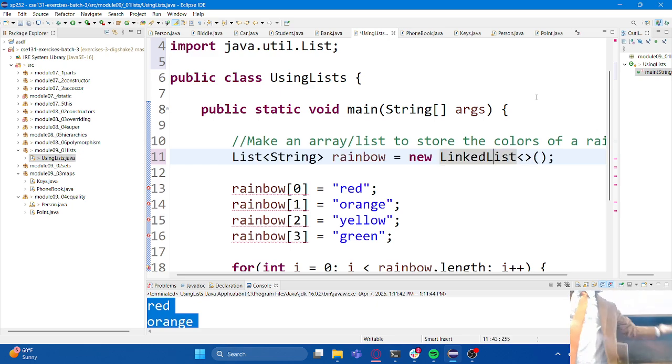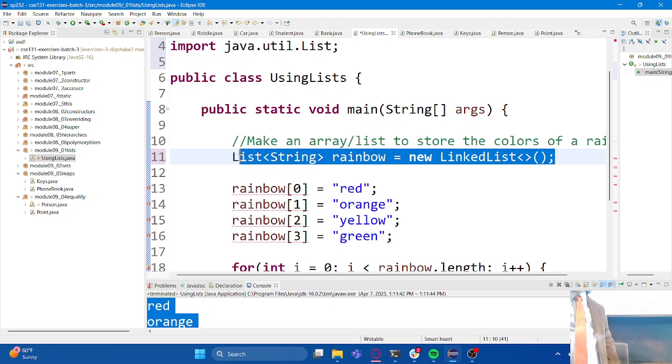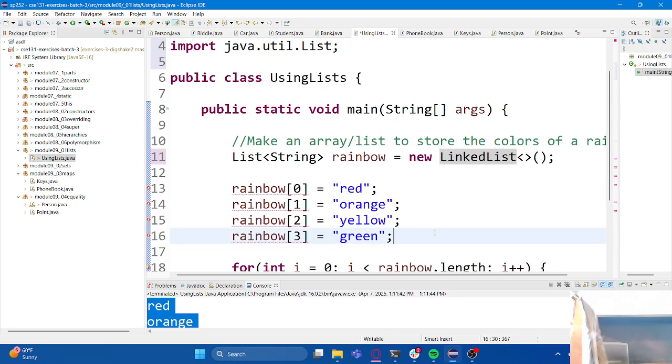You can see the rest of the stuff is angry because it's still trying to use an array. We need to switch that stuff to use the list. That's what we're going to get to next. But this is how we create a list. Do you notice something missing from this line compared to how we create arrays?